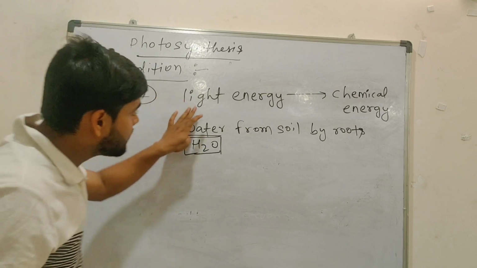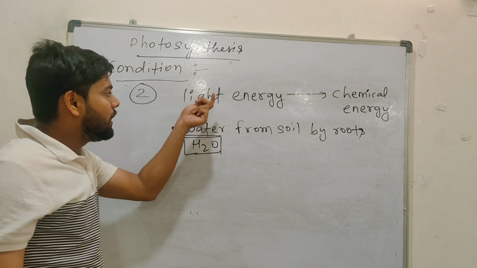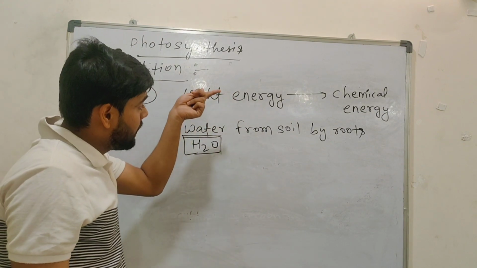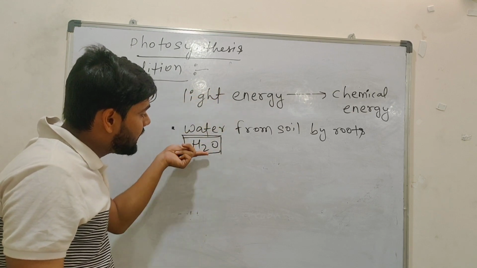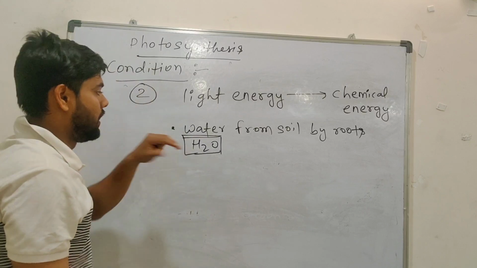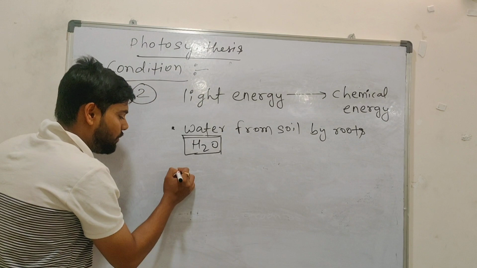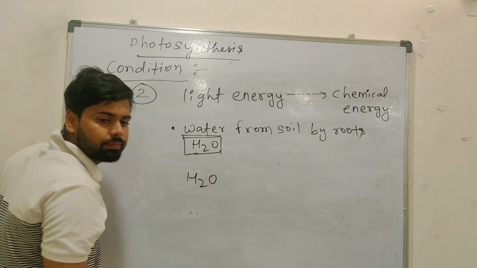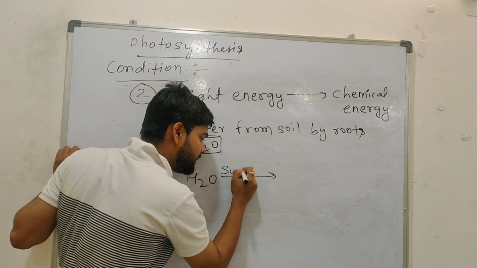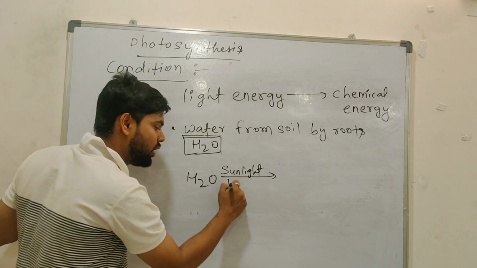So understand how this light energy will convert into chemical energy. Basically, this light energy will break these water molecules. Understood? Water from soil comes by roots. At that time, what happened? Water is there, H2O. Clear? Sunlight will come. Sunlight will hit this. Then what happened? After sunlight hits it, breakdown will happen.